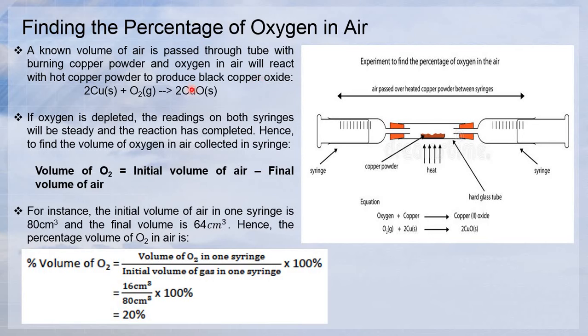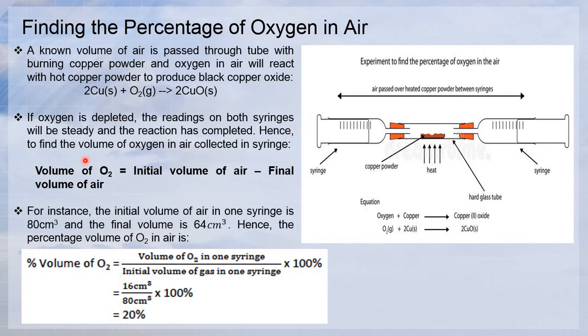The oxygen in air will react with the hot copper powder because you heat it. You heat this copper powder and then you produce copper oxide. This is the reaction, the equation: copper burns with oxygen, so you form copper oxide, black in color. If the oxygen is depleted, the readings on both syringes, 1 and 2, will be steady and the reaction has completed. That is the case if the oxygen is depleted.